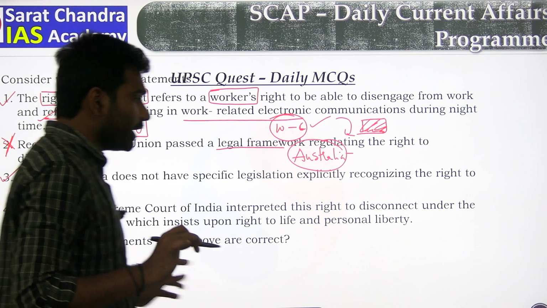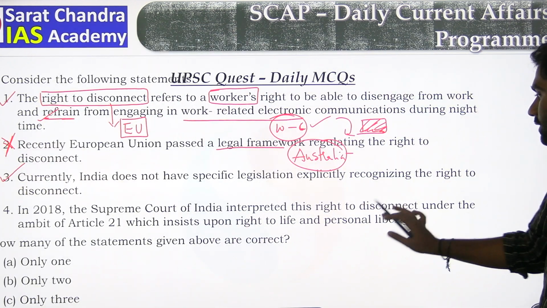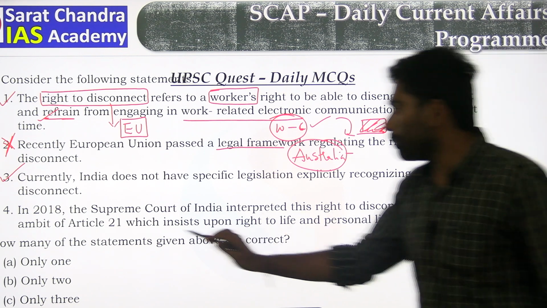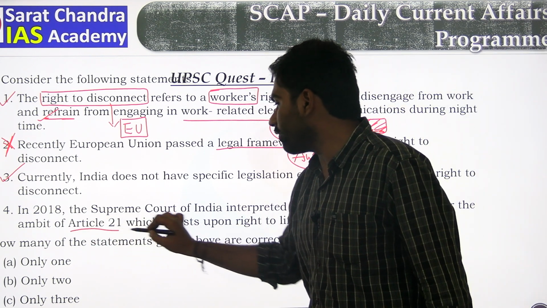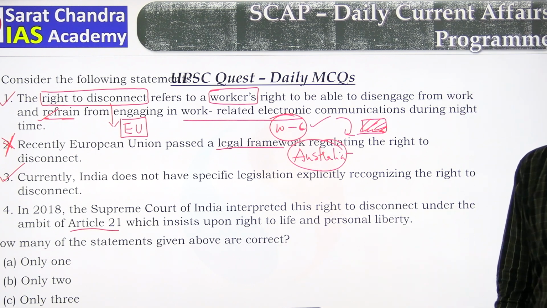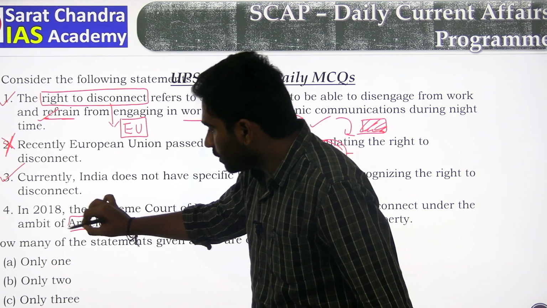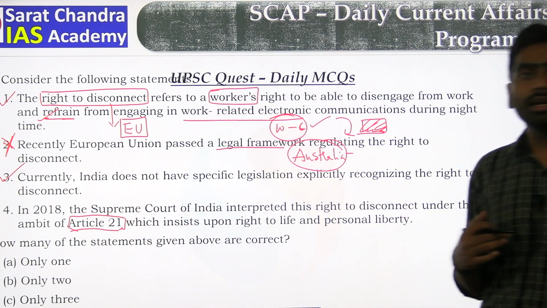In 2018, Supreme Court of India interpreted this right to disconnect under the ambit of Article 21, which insists upon the right to life and personal liberty. Yes, we all know that Article 21 is right to life and personal dignity.